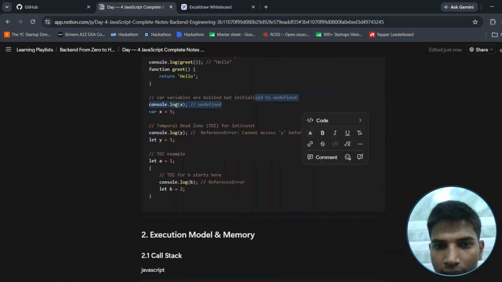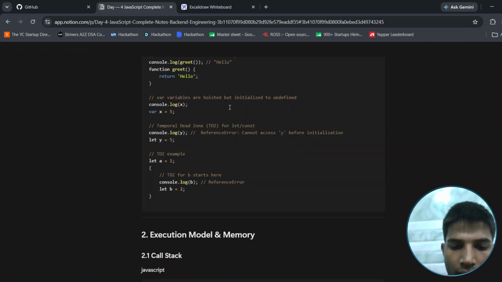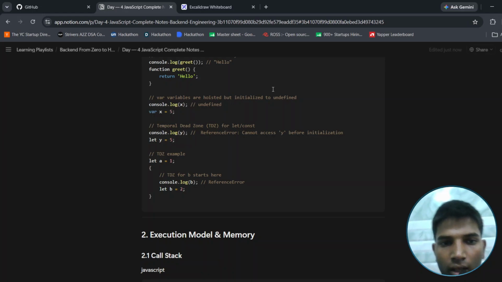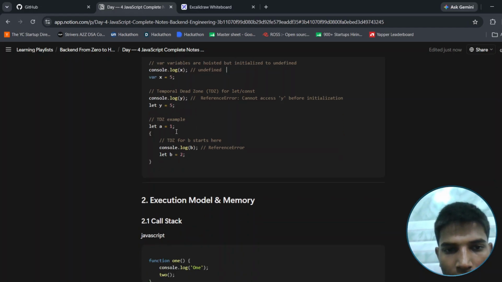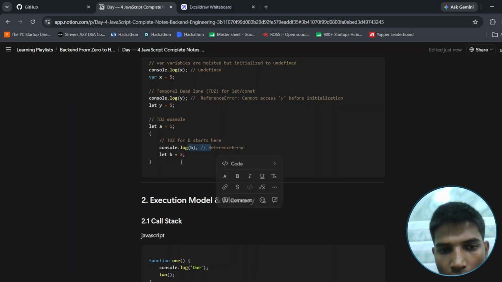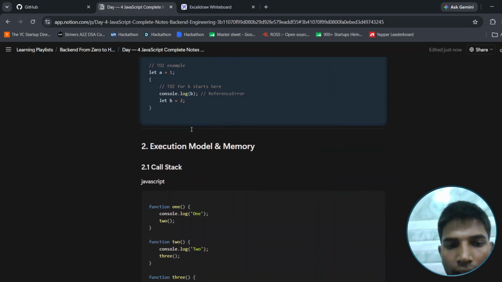Variables are hoisted and initialized to undefined, so console.log prints undefined. Where x equals 5, we cannot access y because y is not defined anywhere. TDZ example: let a equals 1, and the TDZ for b starts, so console.log b gives a reference error.